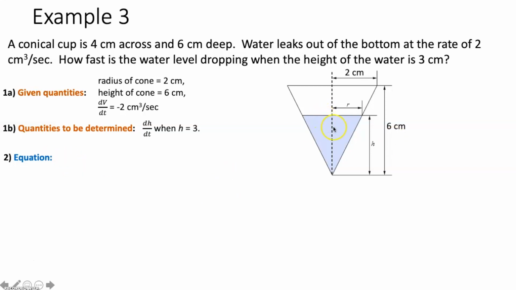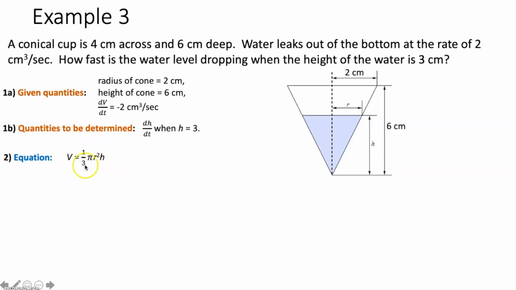So in this particular example, we see that we have dV/dt given to us, which is the derivative of the volume, which means that our equation should probably involve volume. Well, what are we finding the volume of? It's a conical cup, so wouldn't it be a cone? Now, what's the volume of a cone formula? Well, that would be 1/3 pi r squared h.